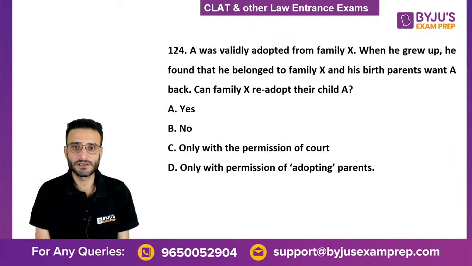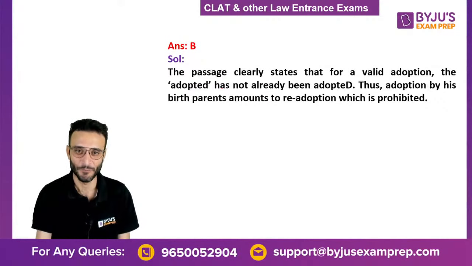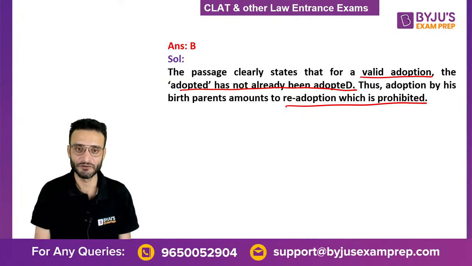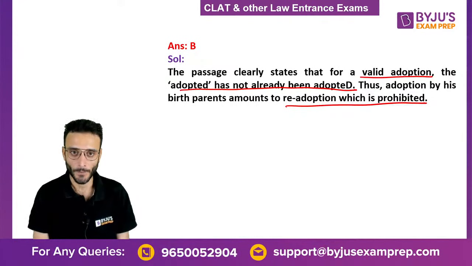124. A was validly adopted from family X. When he grew up, he found that he belonged to family X and his birth parents want A back. Is it possible? The correct answer is no, it is not possible. If it is a valid adoption, he is already adopted by someone else. So readoption is prohibited. Readoption by the birth parents is prohibited under the law.